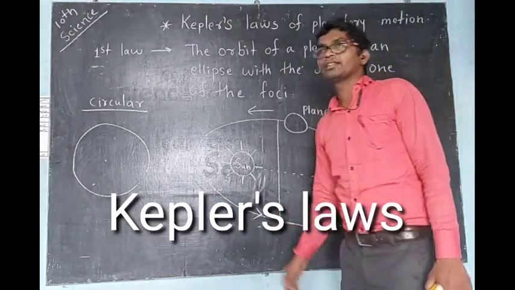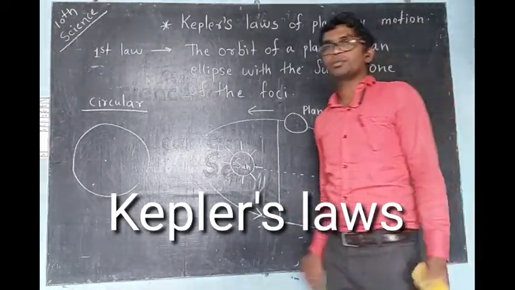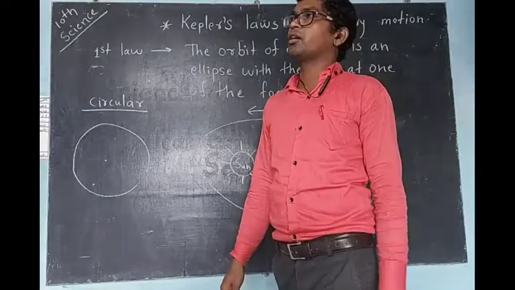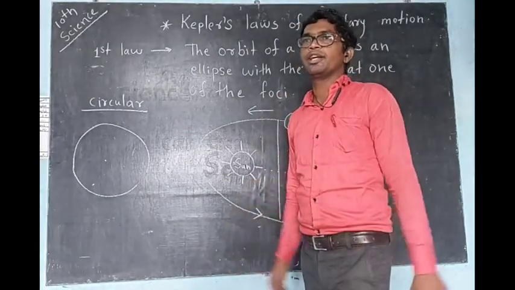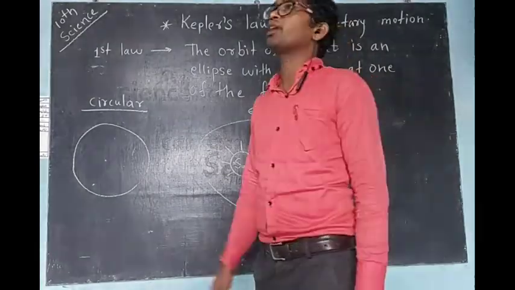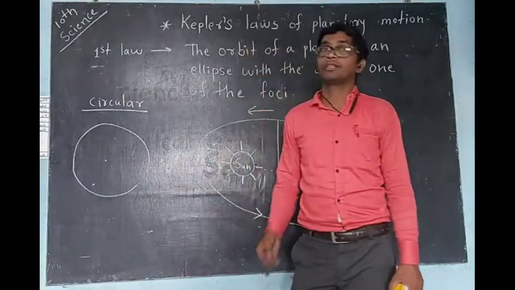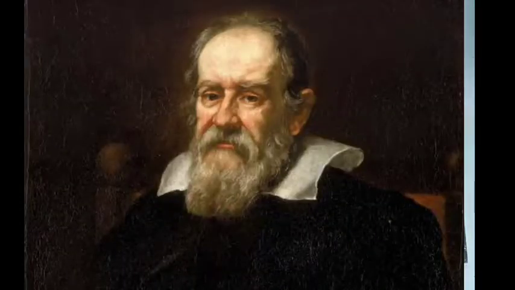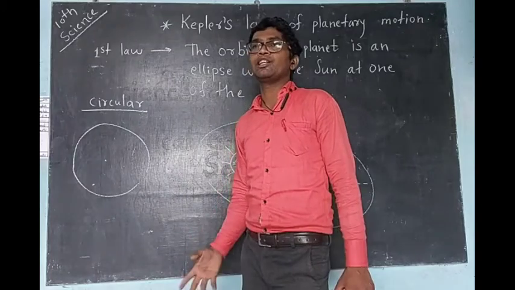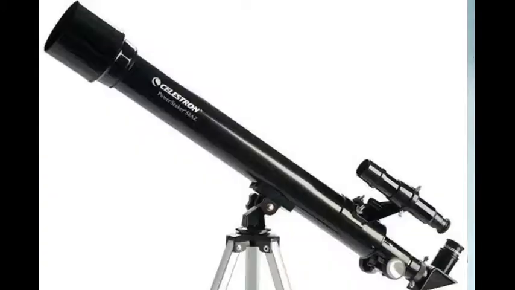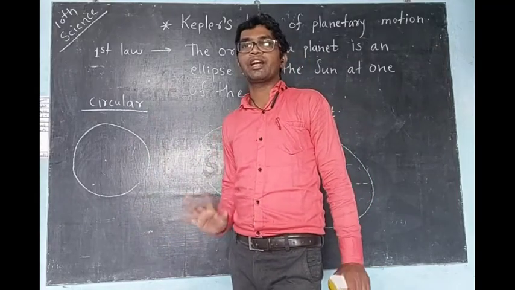Now you know that for the study of space, so many scientists contributed their work. In that, you can take Galileo. The best example is Galileo. He invented the telescope. Because of the telescope, after some centuries, the scientific study of space started.